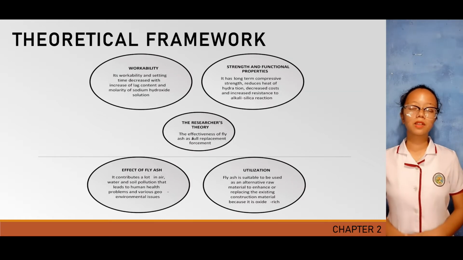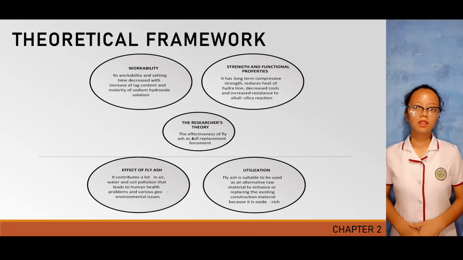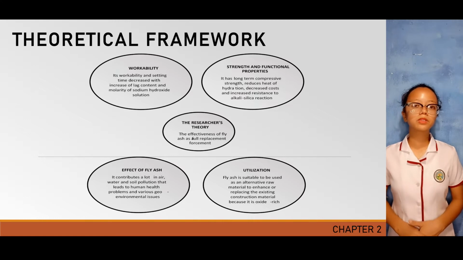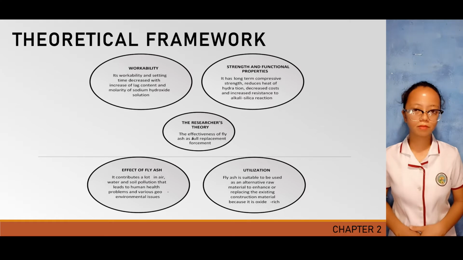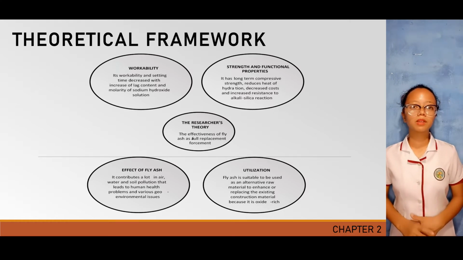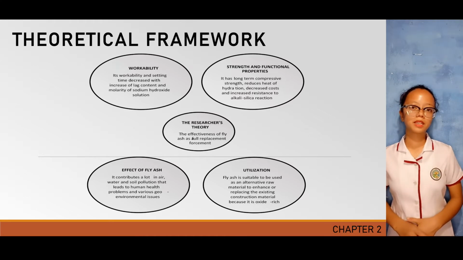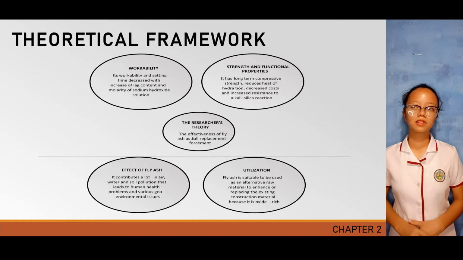So for the theoretical framework, the strength and functionality is tested in different weathers, especially its strength in cold weather, especially at high levels of pollution. It is a recommended replacement, but can also create a delayed timeline in the finishing and starting stage of the construction. The workability of fly ash as an alternative is a very notorious topic. Most research identifies characteristics that made it qualify to be a partial alternative to cement. Its workability is adequate to become an alternative.